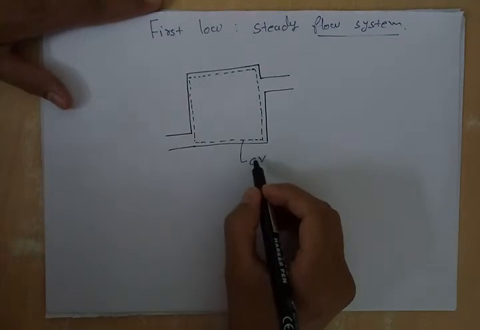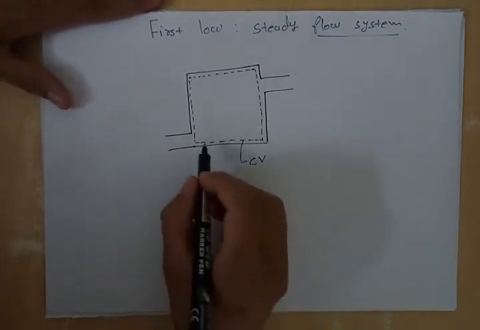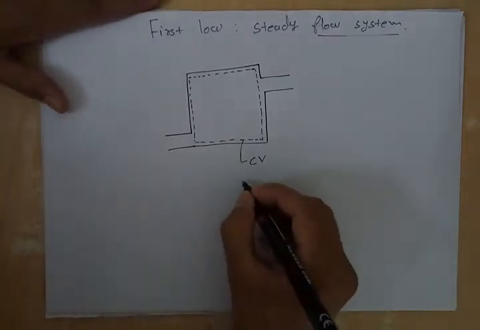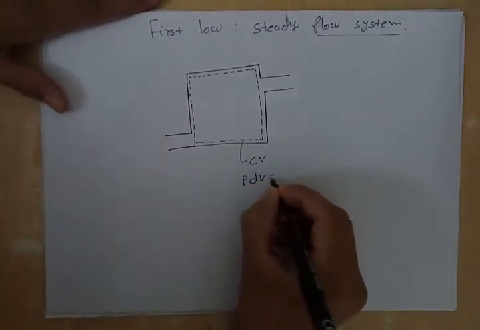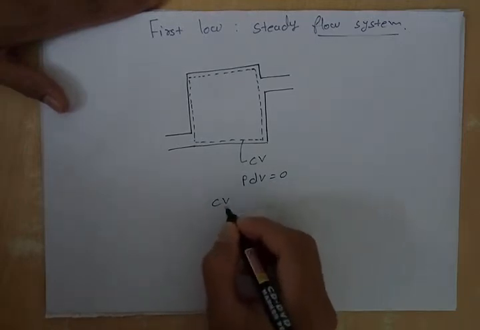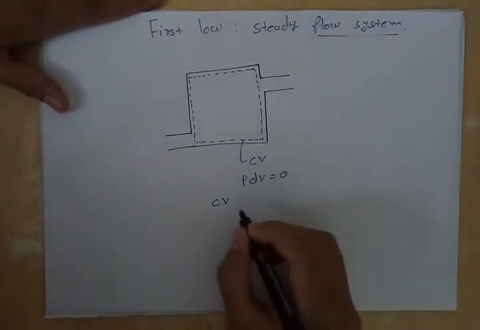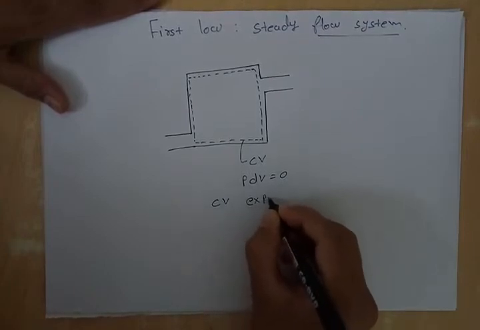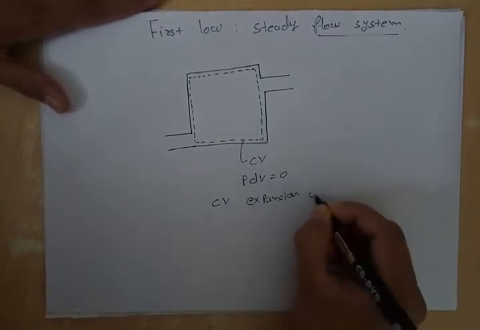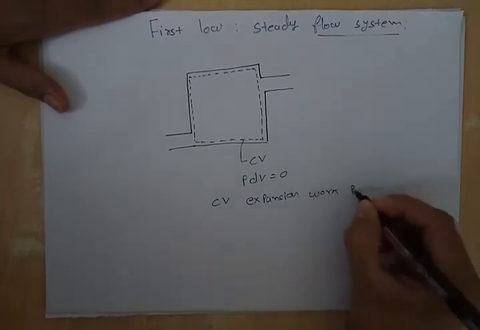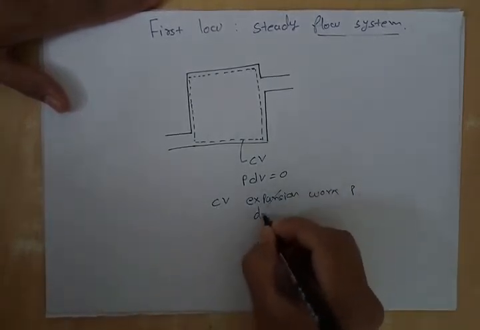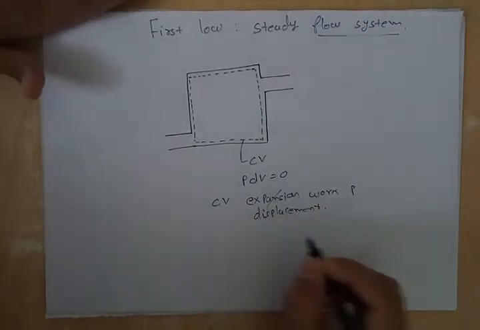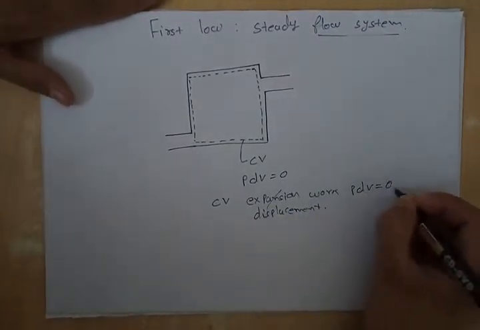Now this control volume has a volume which remains constant throughout this process. So here PdV work will be 0. So for a control volume, that means for a flow system, the expansion work, that is PdV displacement work, is always equal to 0.